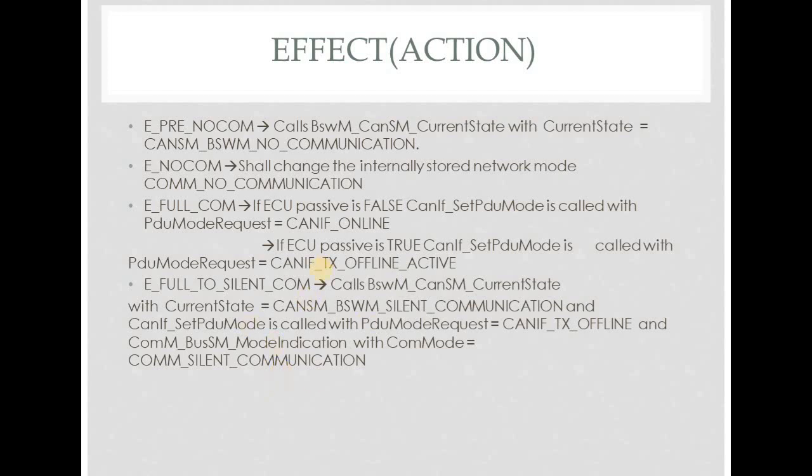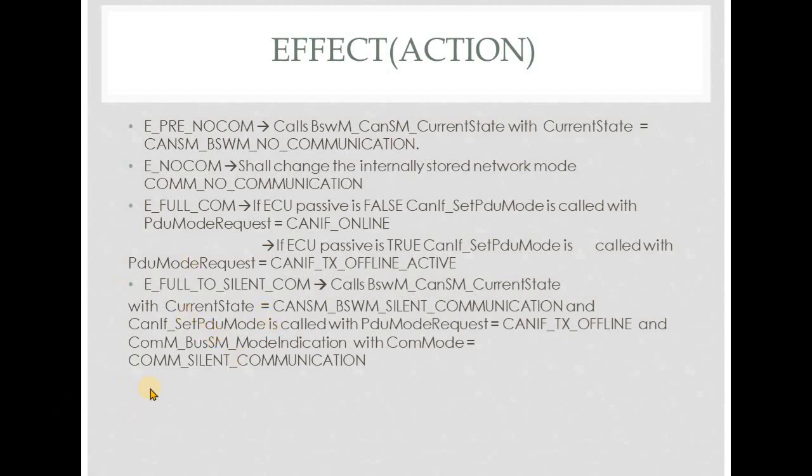So mode indication API, here we have to understand what the mode indication API is. These mode indication APIs are nothing but callback APIs. Here this mode indication API is a callback from CANSM to COMM. Similarly, we have a mode indication API between CANIF and CANSM. In that case, what will be the name of the API?